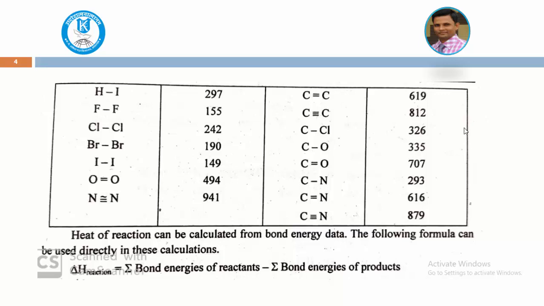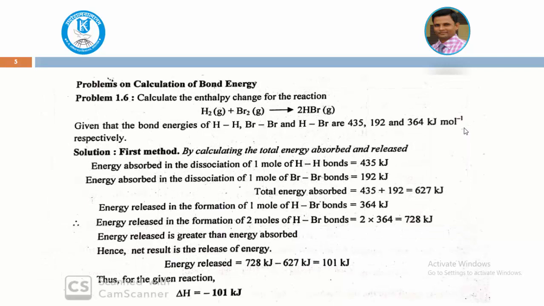Here you can see delta H is equal to the summation of bond energies of the reactants minus the summation of bond energies of the products. Very simple. For a particular reaction, if bond energies are given for reactant or product molecules, we add the bond energies of the reactants and add the bond energies of the products. The products are subtracted from the reactants, and then you get the delta H for that reaction. Let me see some examples.